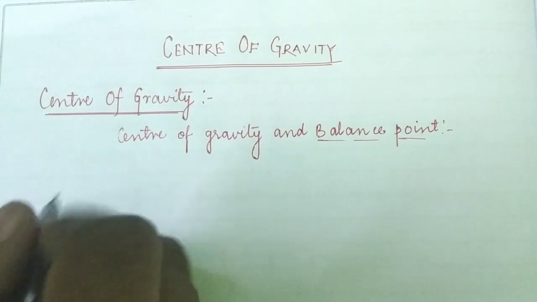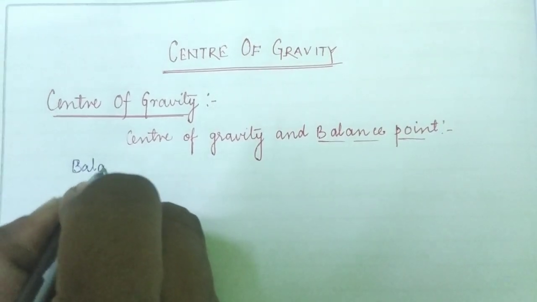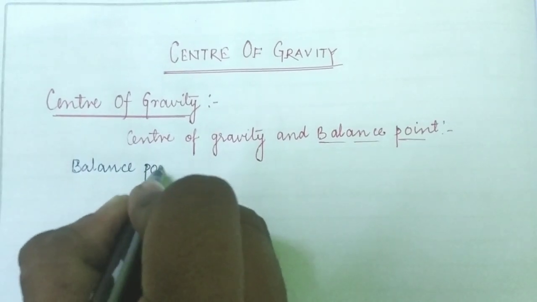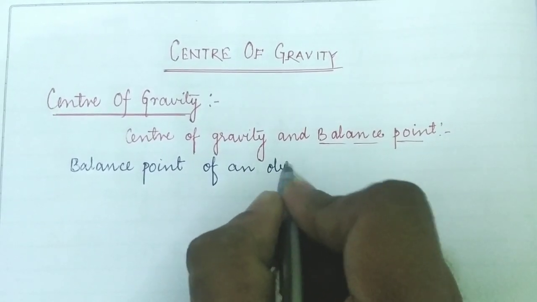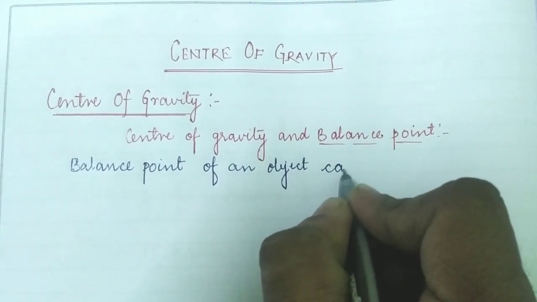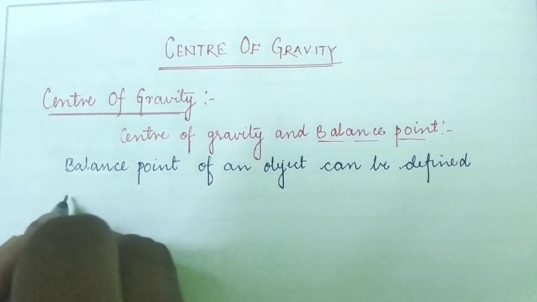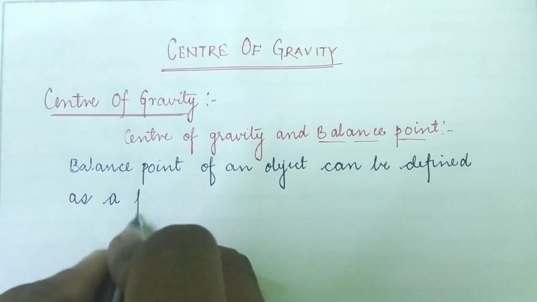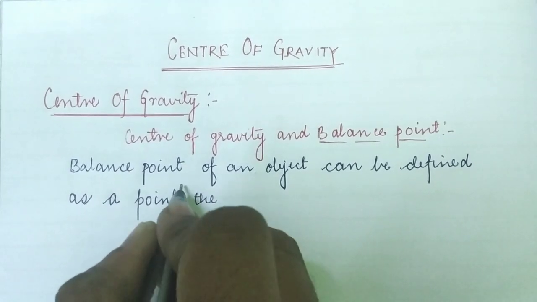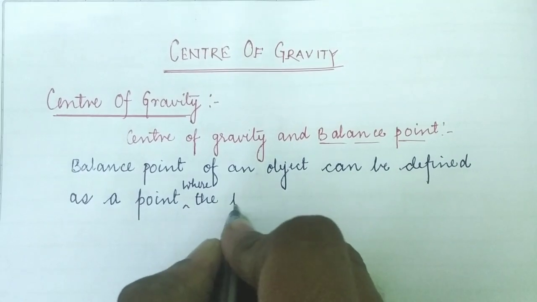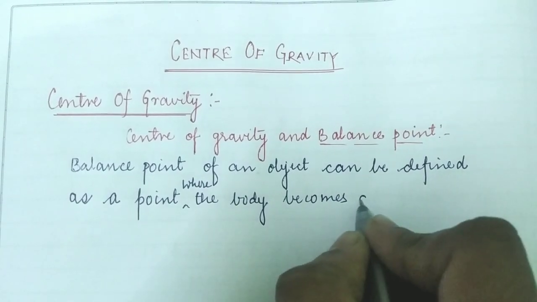Okay, the balance point of an object can be defined as a point where the body becomes at rest.